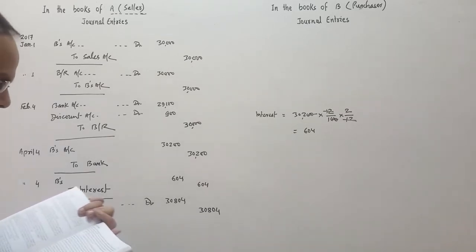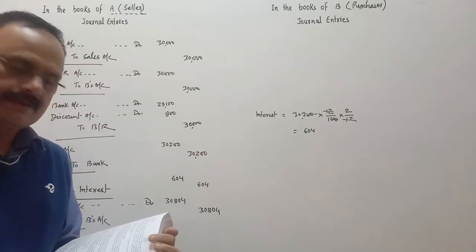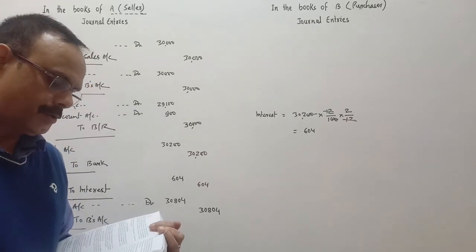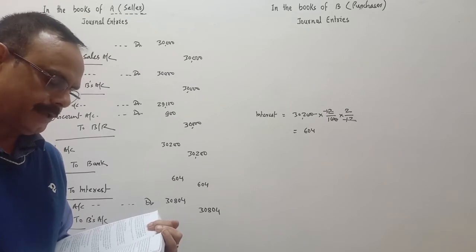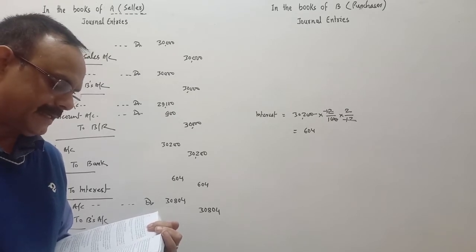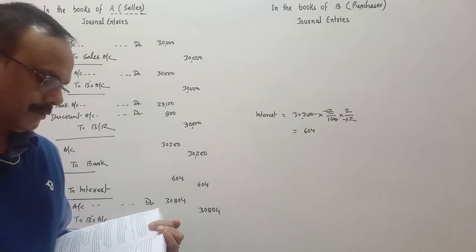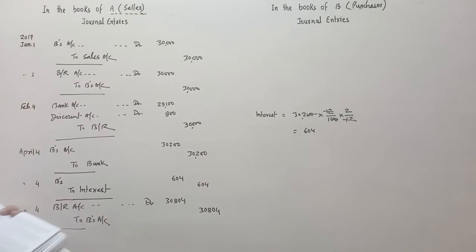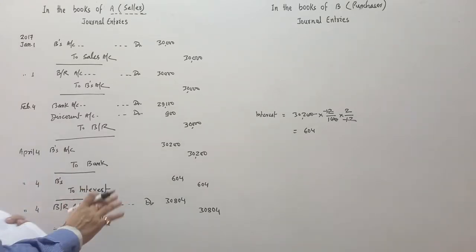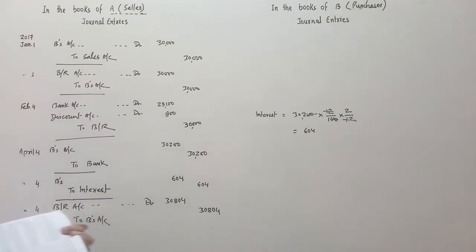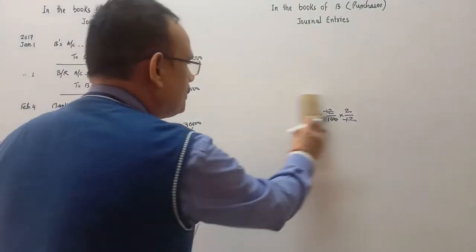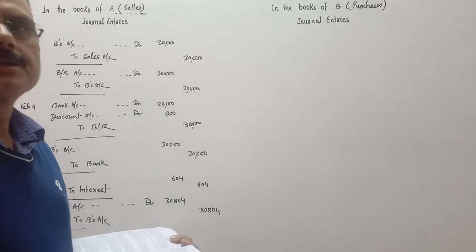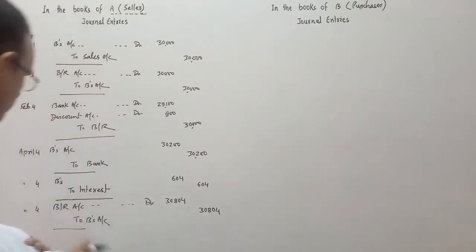So the last paragraph is: on 4th April 2017, B accepted a new bill at 2 months for the amount due to A together with interest at the rate of 12% per annum. Make journal entry. Thereafter it has not been given whether this bill is honored or dishonored. So we have to do the entry up to this renewal of the bill. Maturity, honor of the last bill is not given, so we will do up to this.